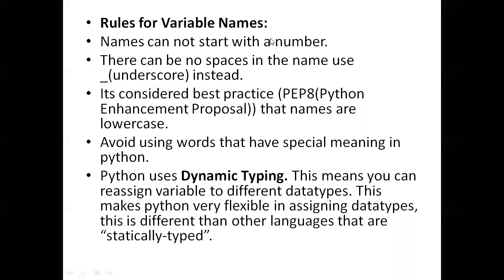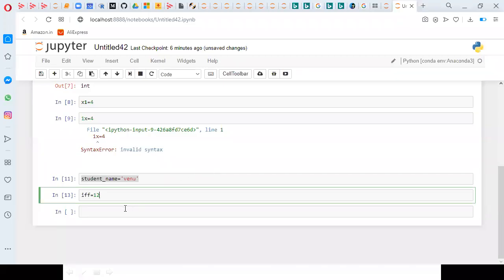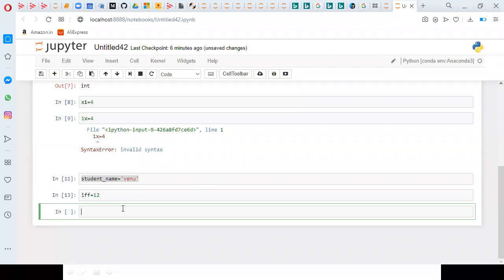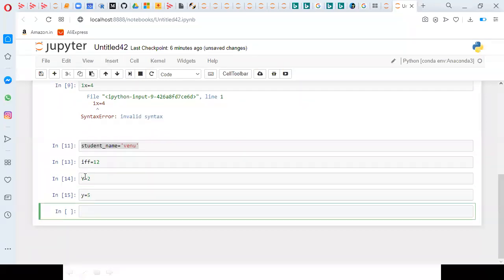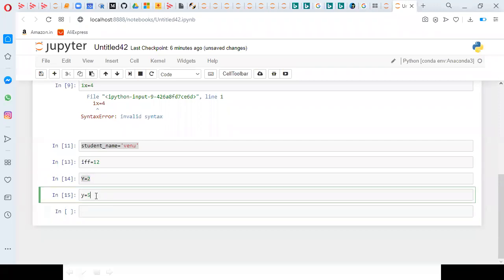We saw that with one example, and there can be no spaces in the name. Instead, you can use an underscore, and it is considered best practice. The names are lowercase, but Python will take uppercase variables also. For example, if I set Y equal to 2, nothing will happen. But if I set y equal to 5, so I'm having Y equal to 2 and y equal to 5. One is a capital letter, another is a lowercase letter.